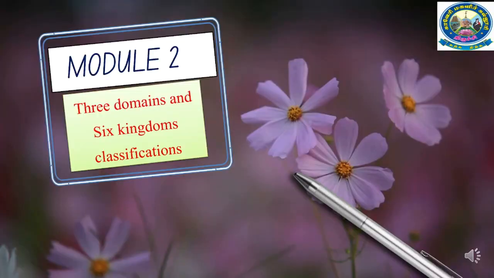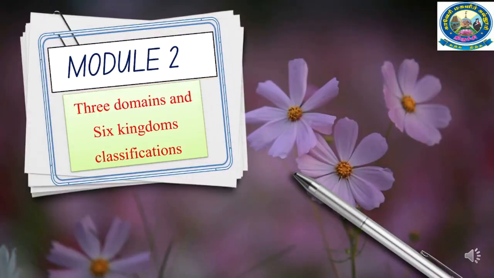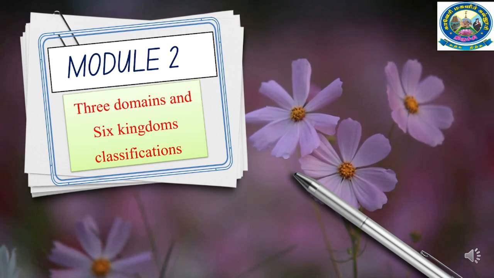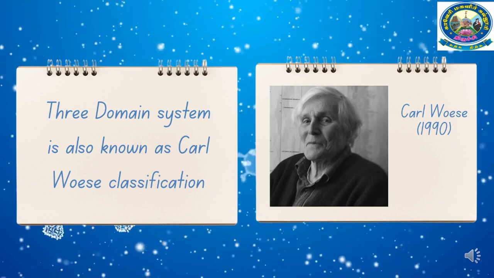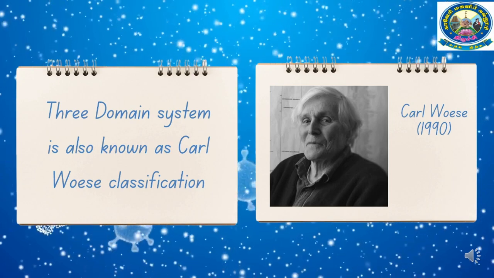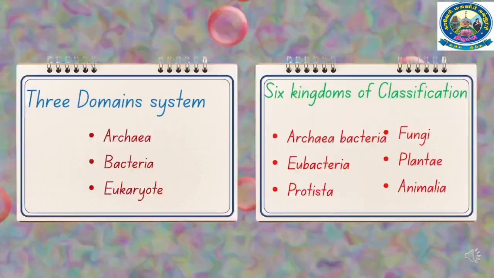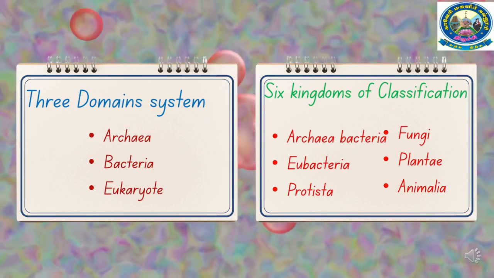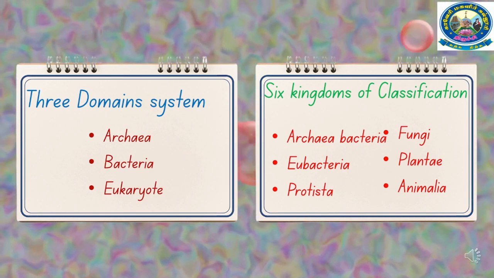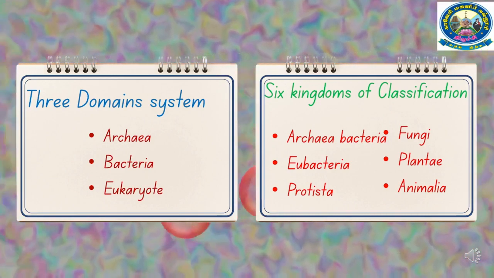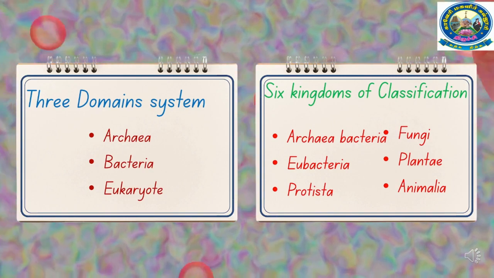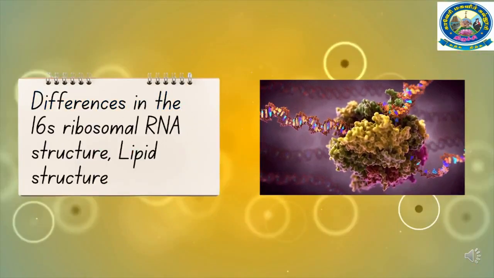In this module, we will be discussing the 3-domain and 6-kingdom classification in detail. The 3-domain system is also known as the Carl Woese classification system. The 3 domains of the Carl Woese classification system include archaea, bacteria, and eukaryote, and the 6-kingdom system of classification includes archaea, eubacteria, protista, fungi, plantae, and animalia.